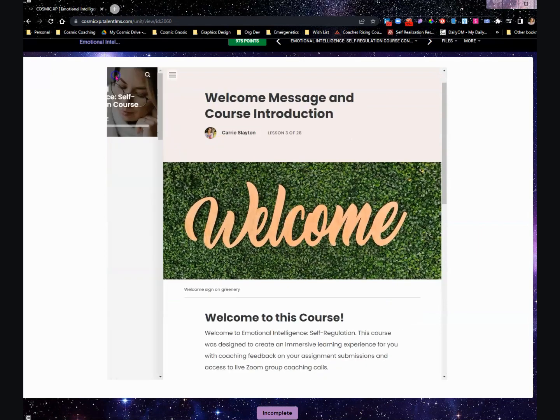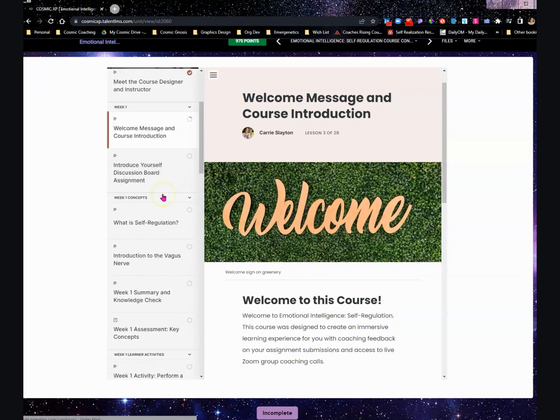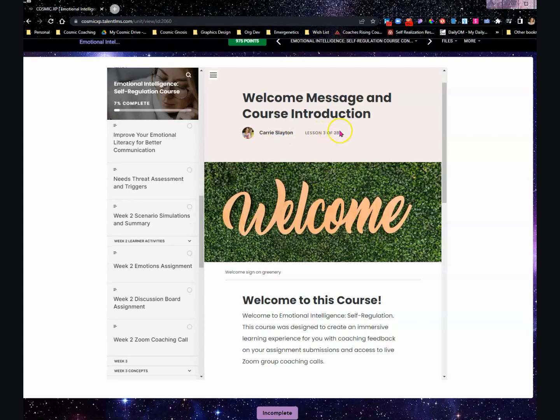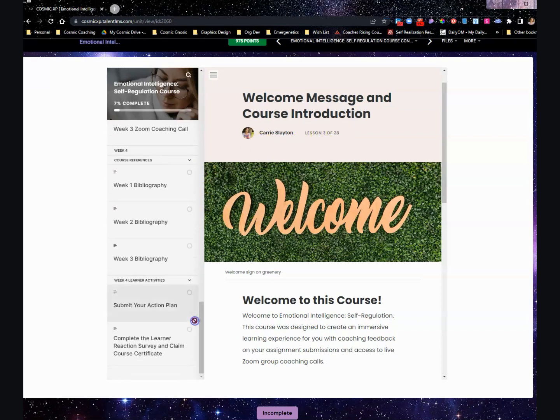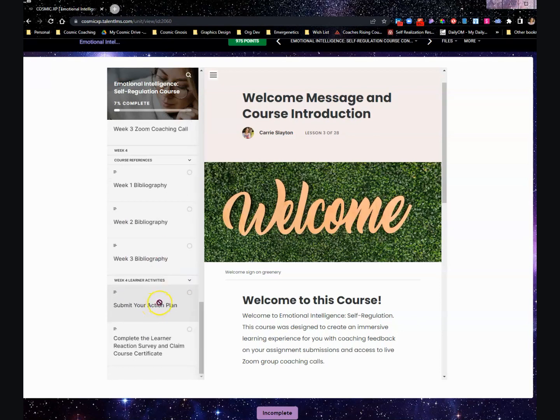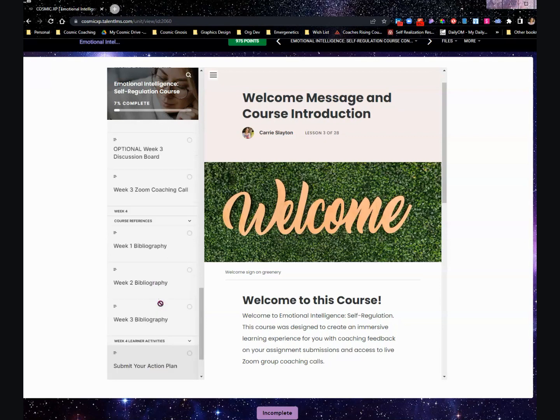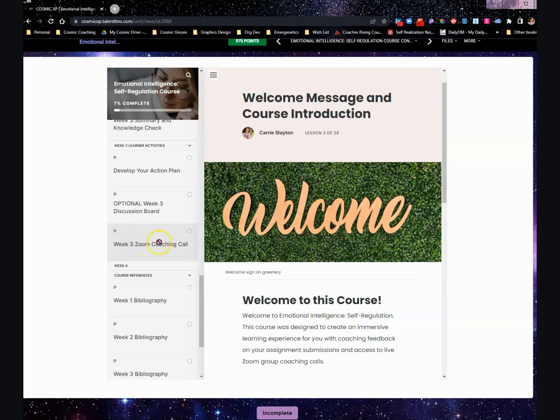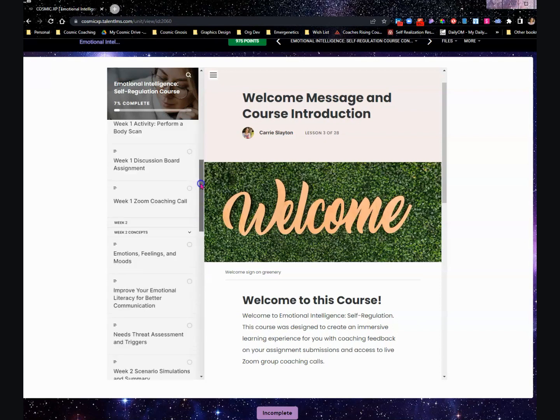Let's open the hamburger menu back up to look at how many lessons there are. There are 28, but some of them are not true lessons. So if we scroll all the way down, we have the complete the learner reaction survey and claim the course certificate. That's not a lesson. Submit your action plan is a lesson. Weeks 1, 2, and 3 bibliographies are not true lessons. They're resources for you to use while you're crafting your action plan. There are some optional Zoom coaching calls.